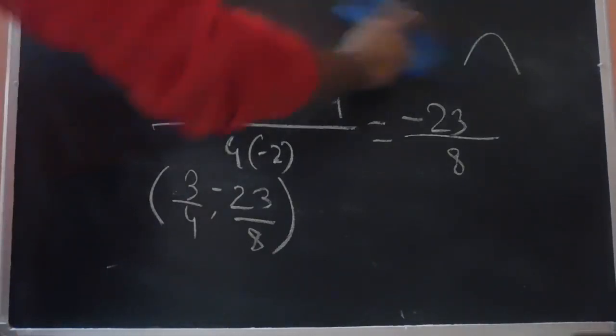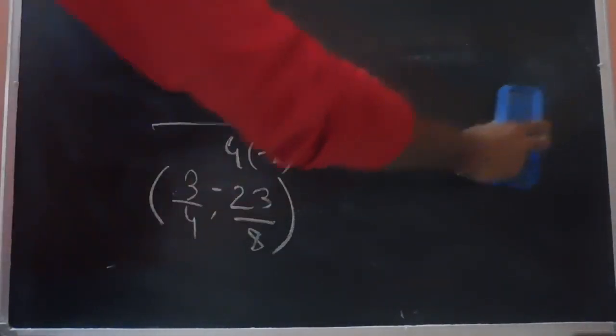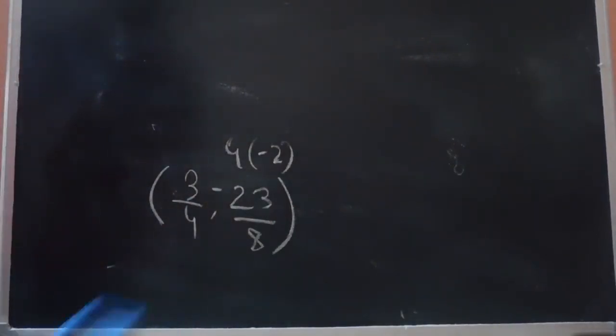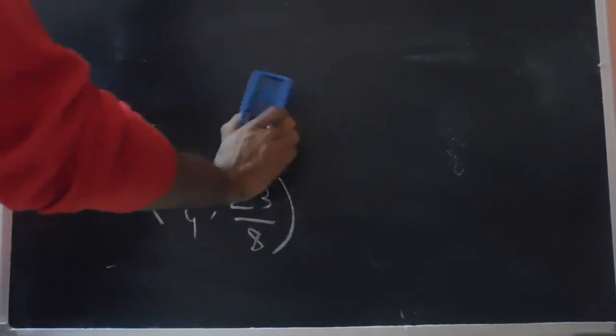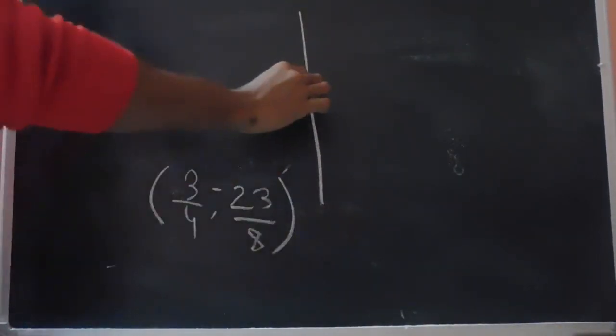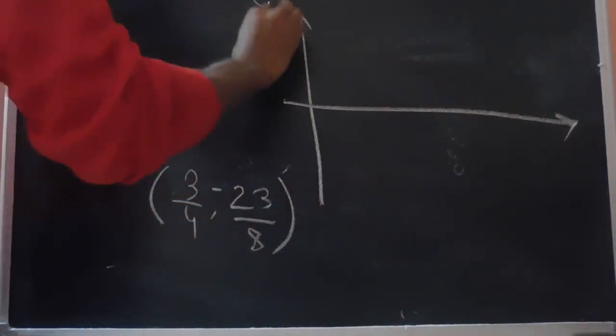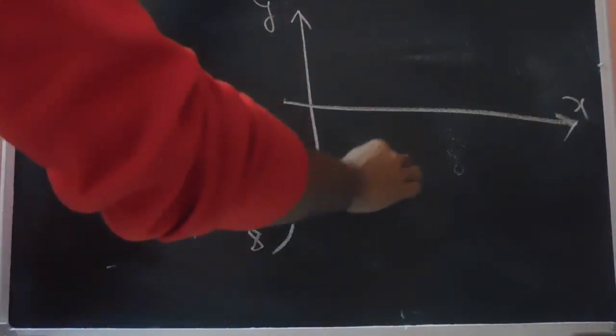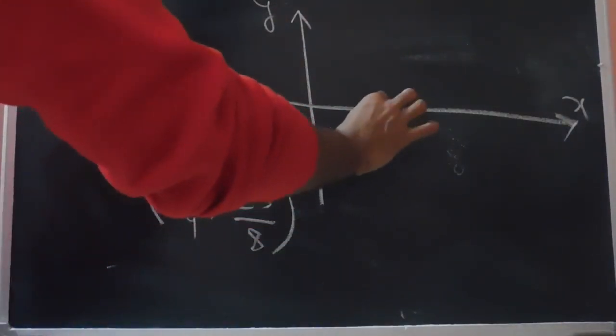So we can now draw the parabola. The vertex is at 3 by 4 comma minus 23 by 8.